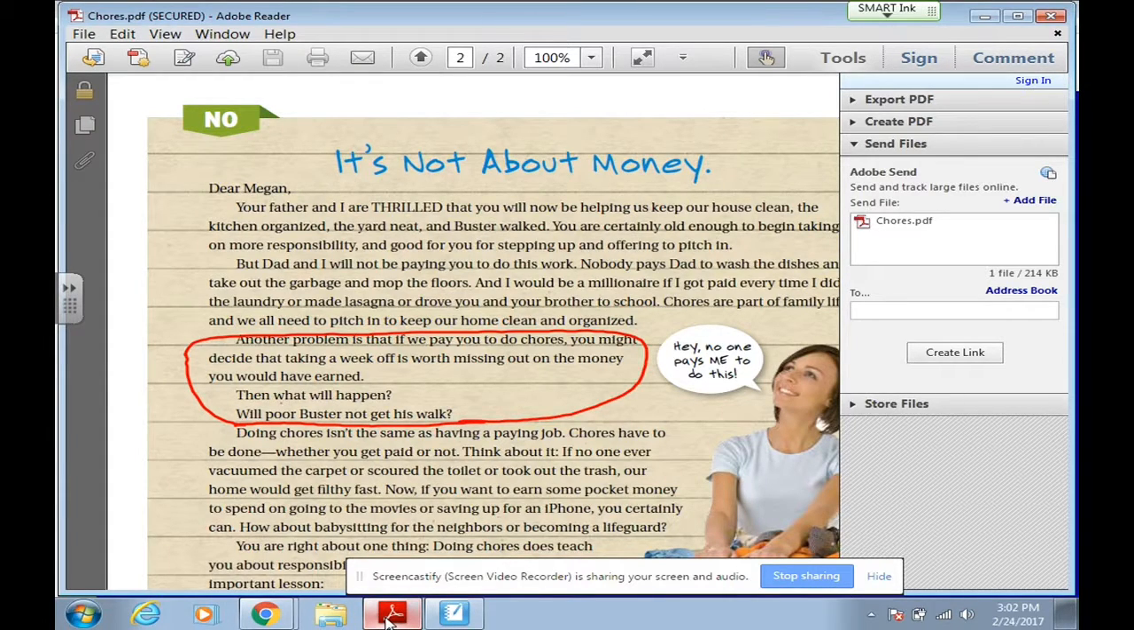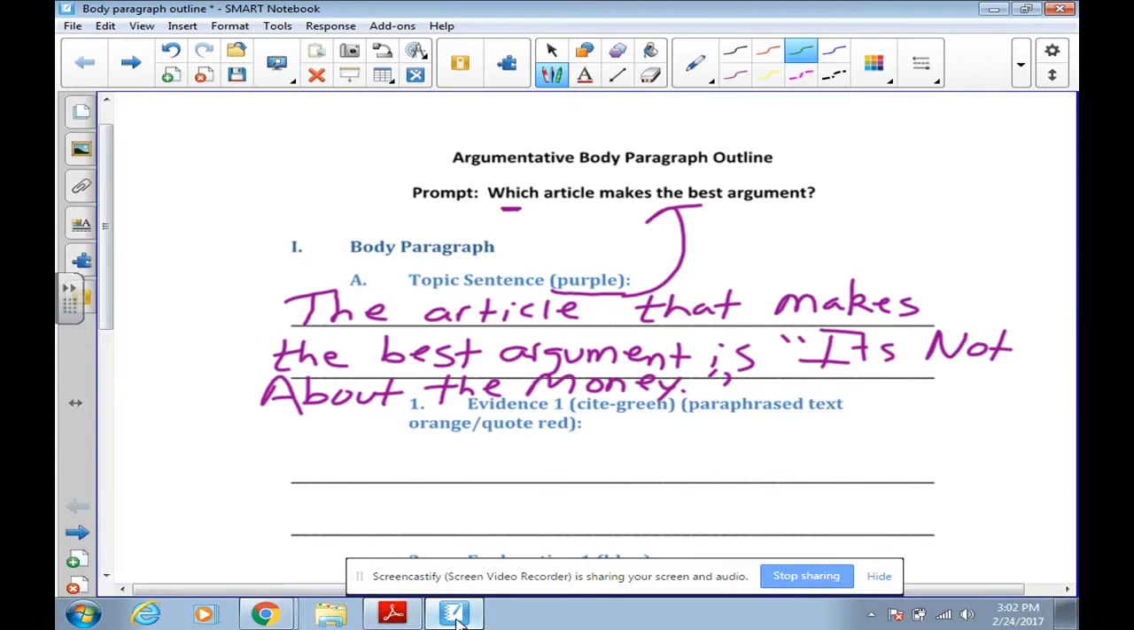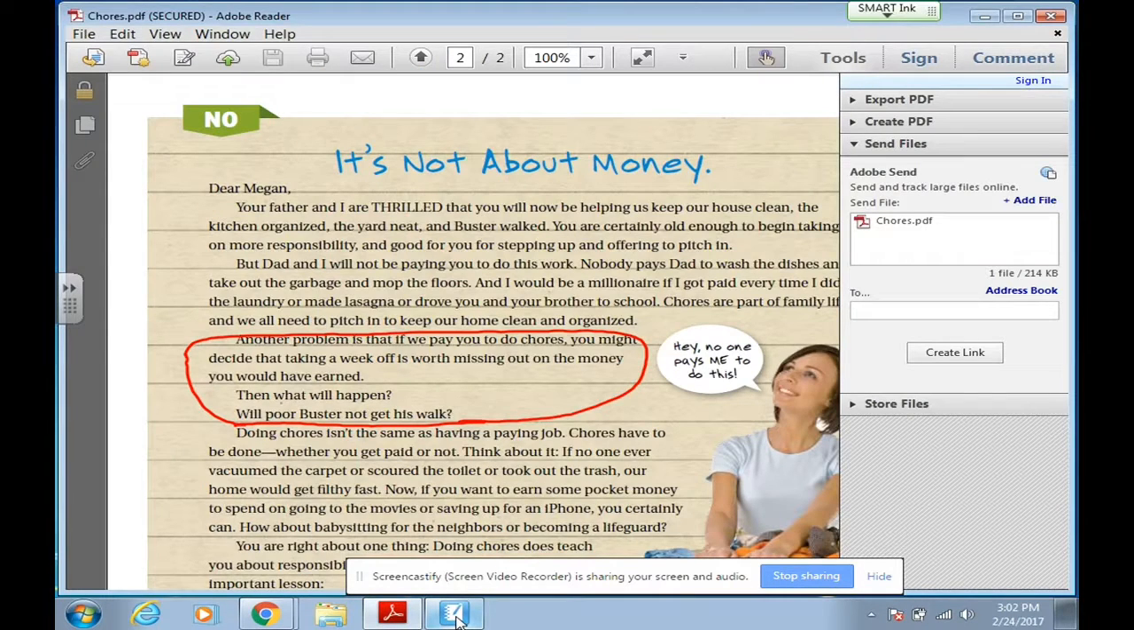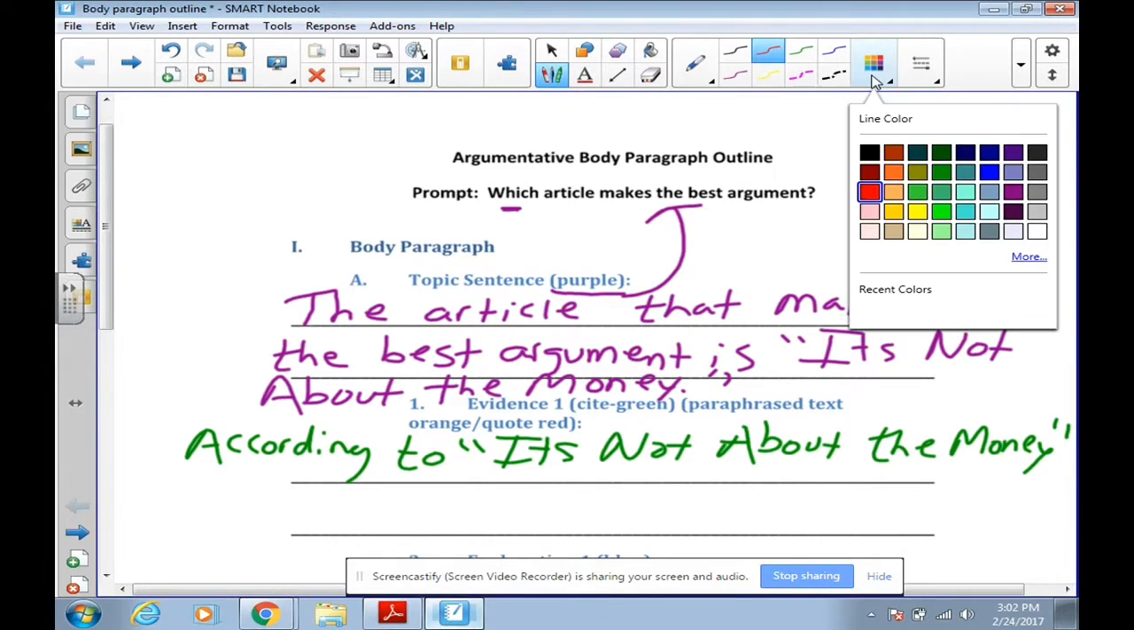So the first thing I need to do is, before I paraphrase or anything, I need to give credit to our article, and that's our green belt. So I'm going to write, according to, it's not about the money. So when I look at it and think about how I can paraphrase, I'm going to say something like, if parents pay kids to do chores, they might not do important chores, such as take care of the dog. So since it's paraphrased, this is an orange goal.